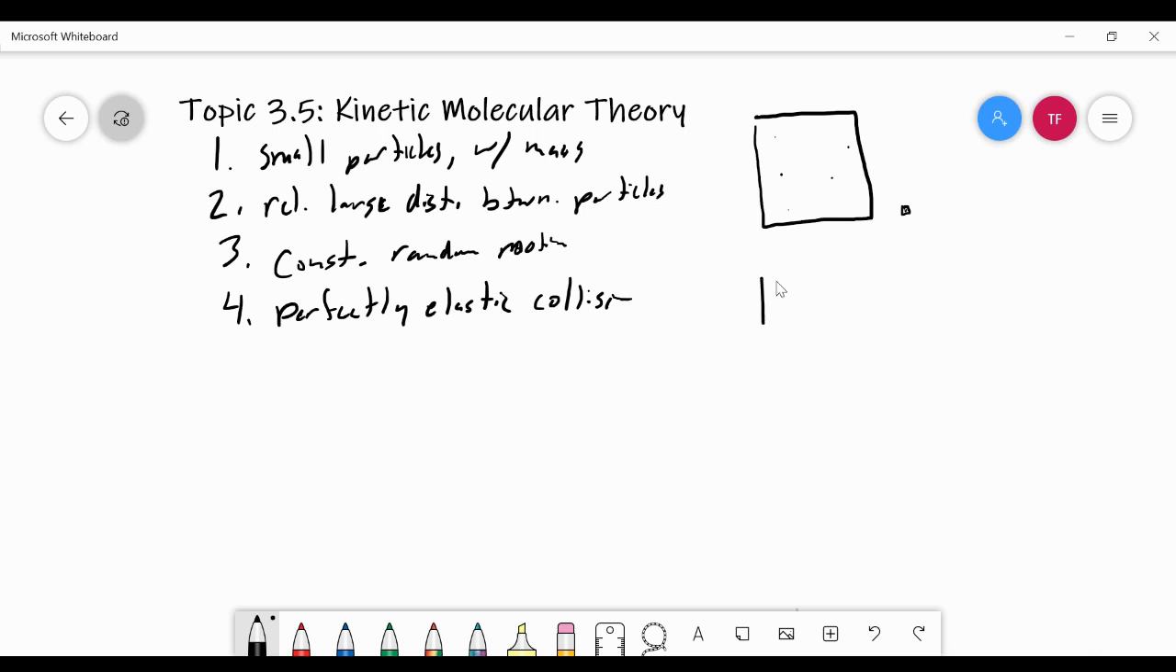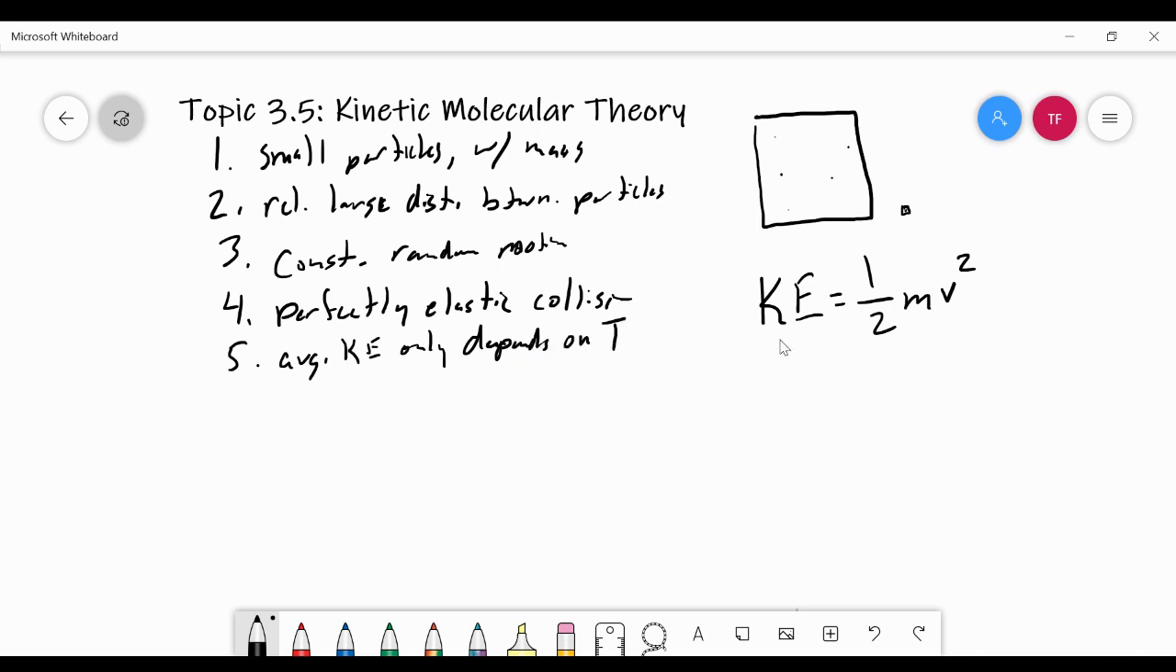What do I mean by kinetic energy? Kinetic energy is moving energy, and we can calculate the kinetic energy of a particle by multiplying 1/2 times the mass of the particle times the velocity, the speed of the particle, squared. So kinetic energy can be calculated by knowing the mass of the particle and how fast the particle is moving. That's how we can calculate kinetic energy. So what is a measure of kinetic energy? Temperature is. And so average kinetic energy of the particles only depends on temperature. It doesn't depend on volume, doesn't depend on pressure. It only depends on temperature.